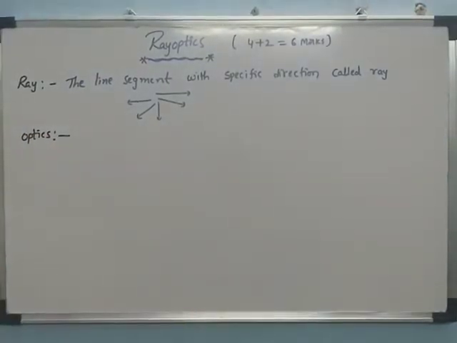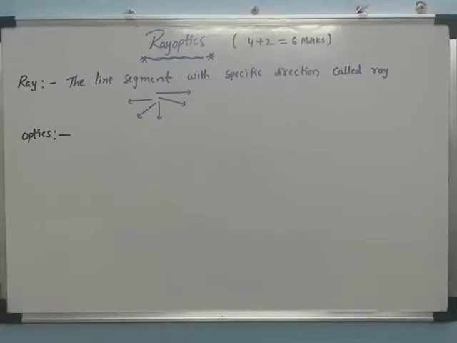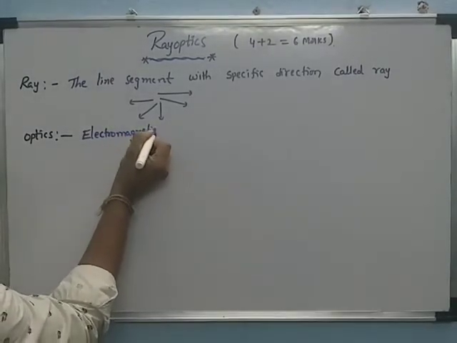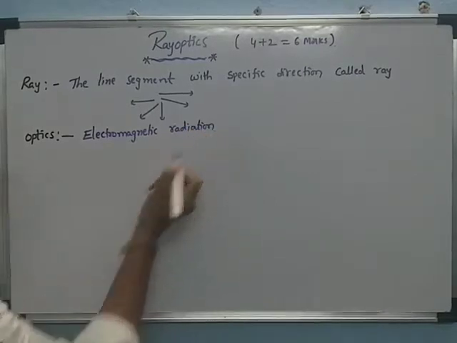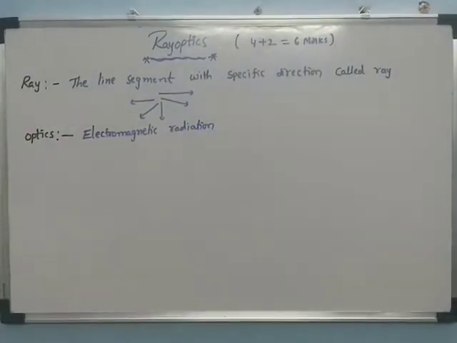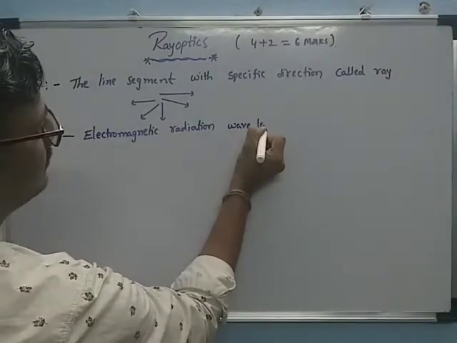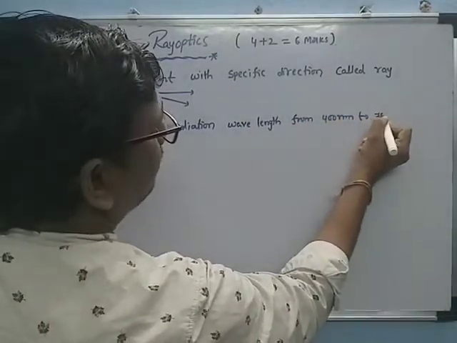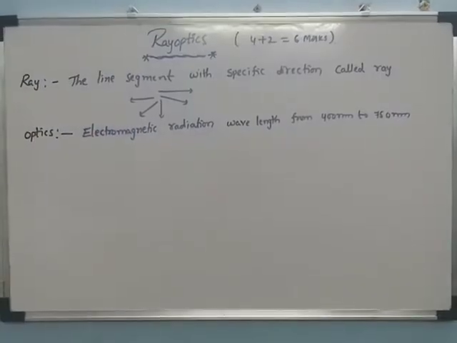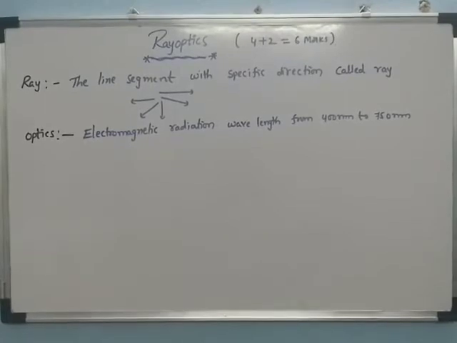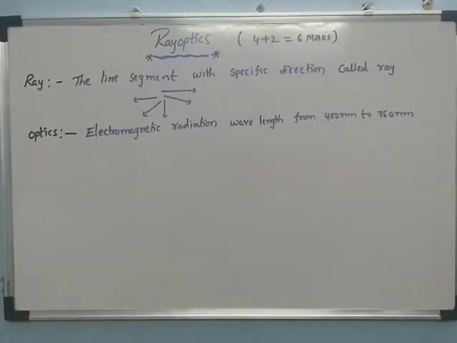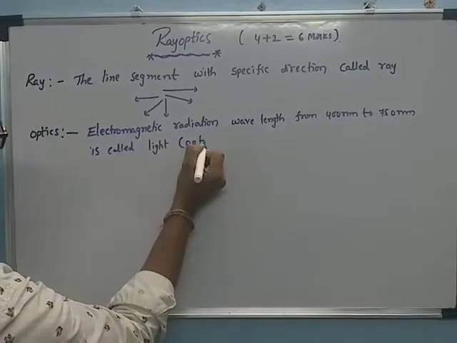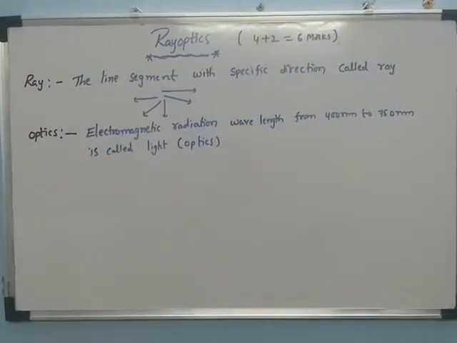Optics is nothing but light. Light is electromagnetic radiation with a wavelength from 400 nanometer to 700 nanometer. This electromagnetic radiation in that wavelength range is called light, and the study of light is called optics.